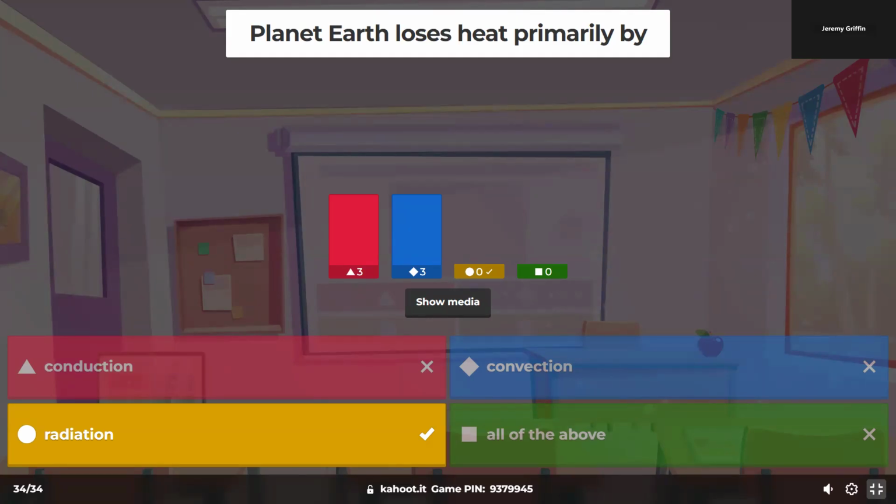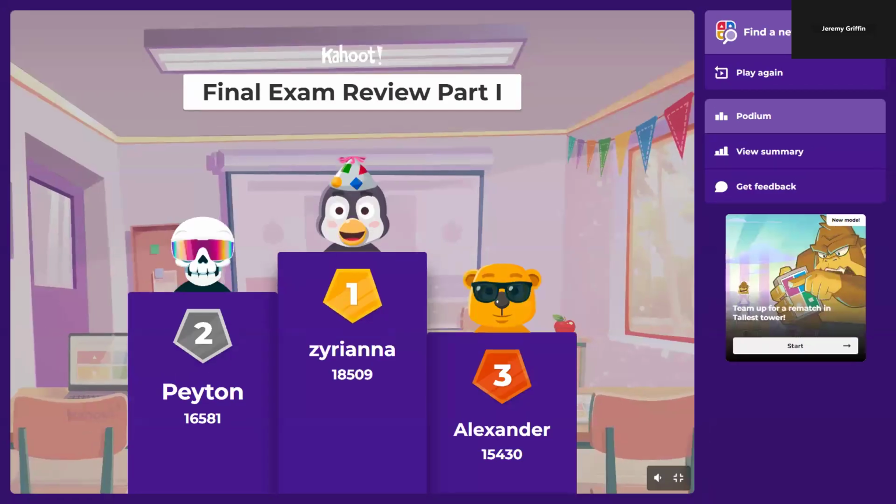Right, so there they go. With the bronze, Alexander. With the silver, Peyton. And the gold, Zariana. Actually, let me modify the last thing I said. So greenhouse effect too. From the greenhouse effect, you're able to radiate less energy than you otherwise would.